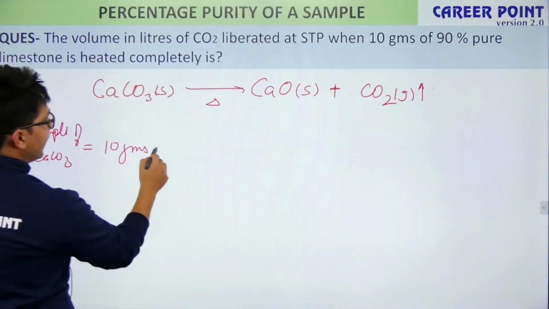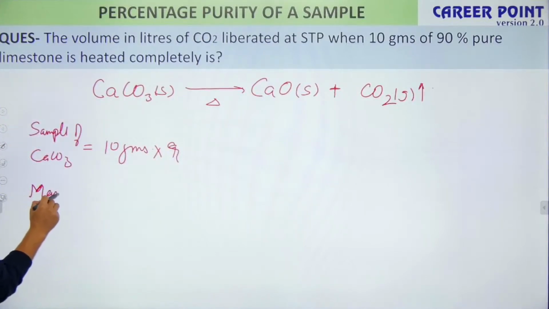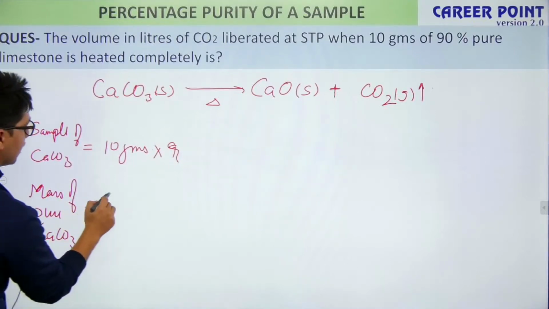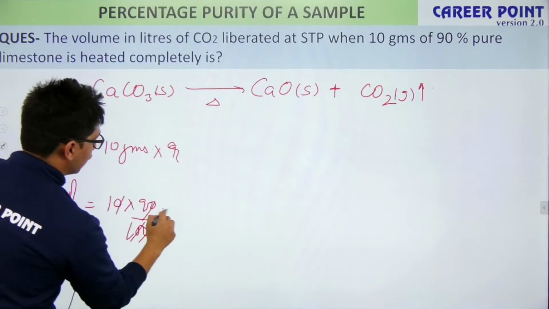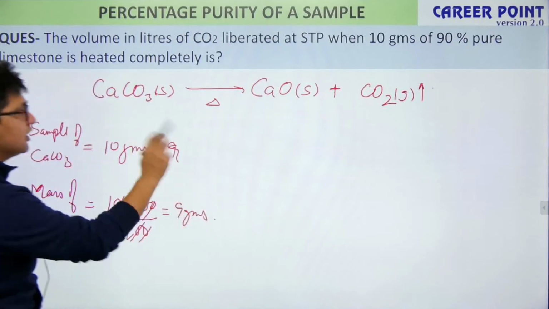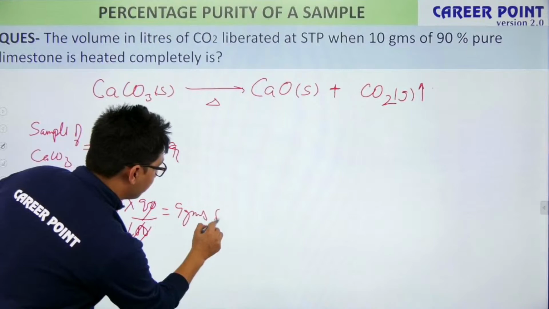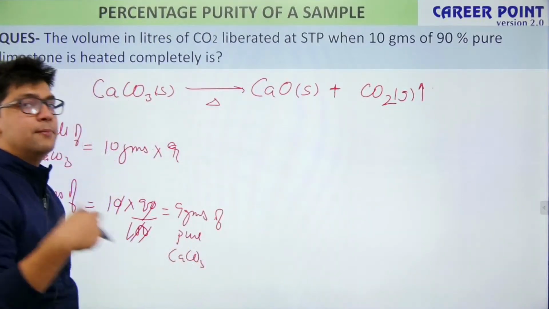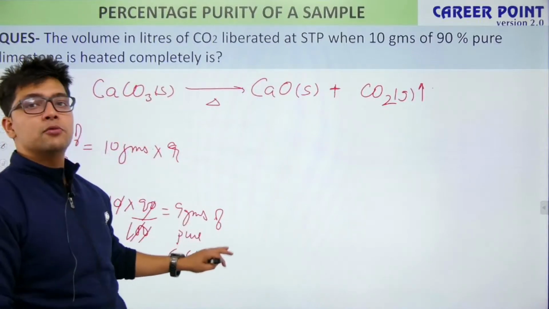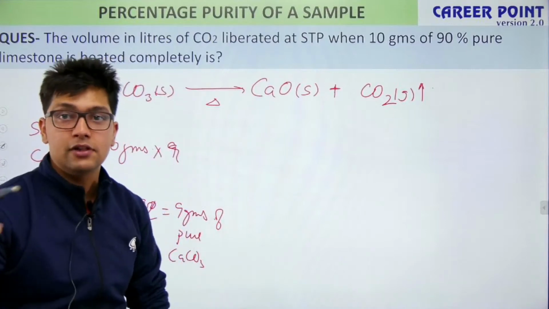Hence, out of 10, multiplying by 90%, the mass of pure calcium carbonate is coming out as 9 grams. So in this example, we have 9 grams of pure calcium carbonate. The question simply asks, for every 9 grams of calcium carbonate, what is the volume of CO2 liberated at STP?